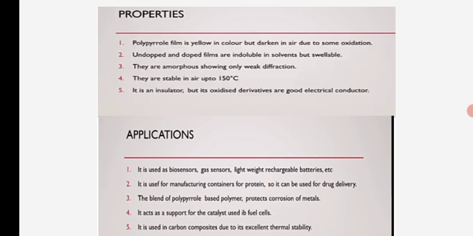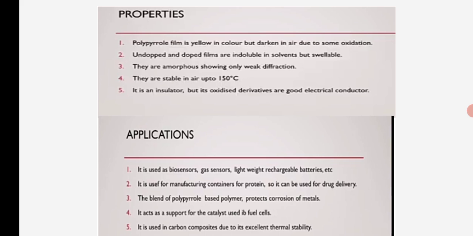Polypyrrole film is yellow in color but darkens in air due to some oxidation. Second, undoped and doped films are insoluble in solvents.